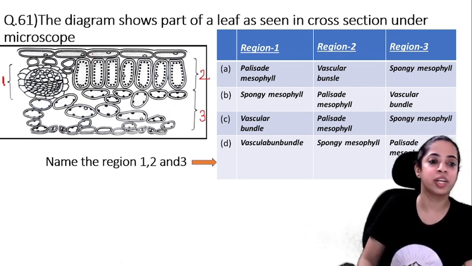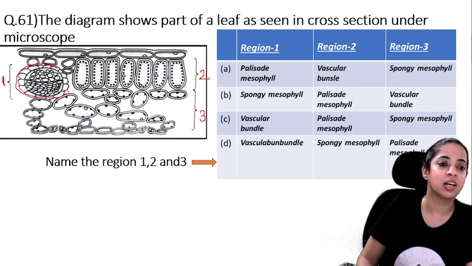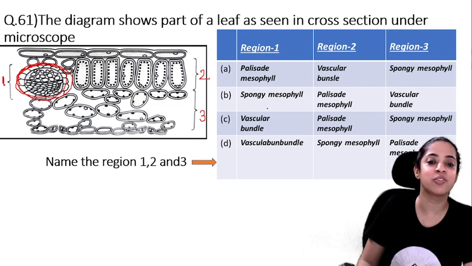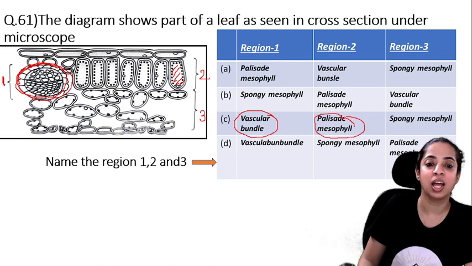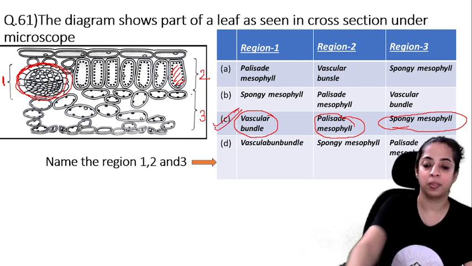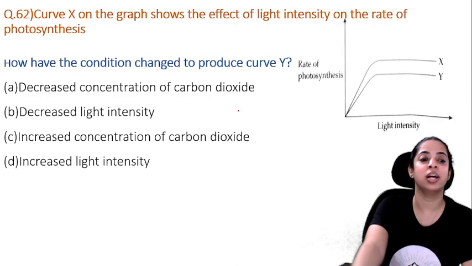Yes, so region 1, do you see, this is where water is entering. Can you see this region? So this is the vascular bundle, isn't it? And the upper one is palisade mesophyll, the longer cells. So the second one has to be palisade mesophyll and the third one is spongy mesophyll. So our option C is correct. Yes, let's go ahead.